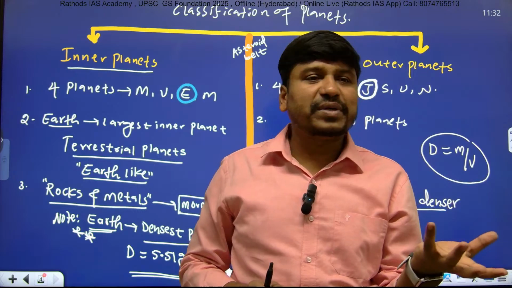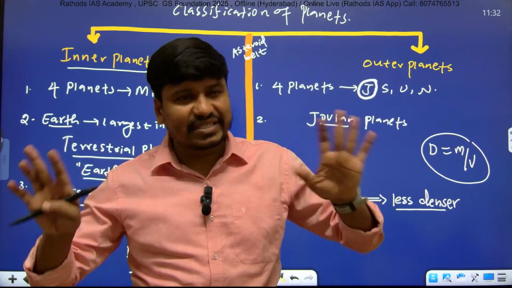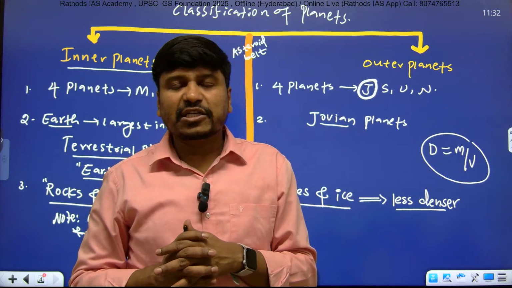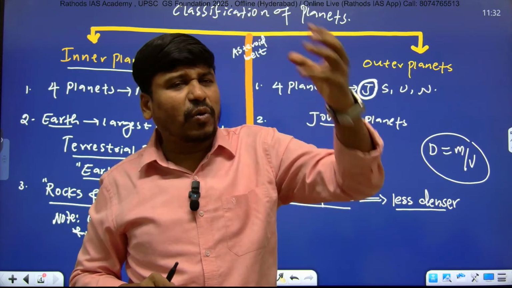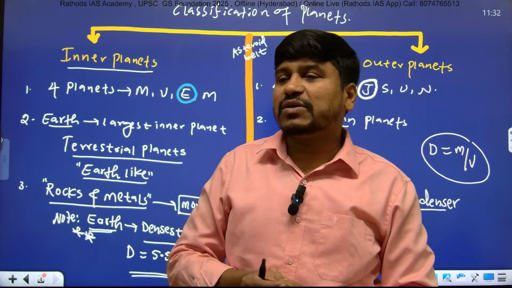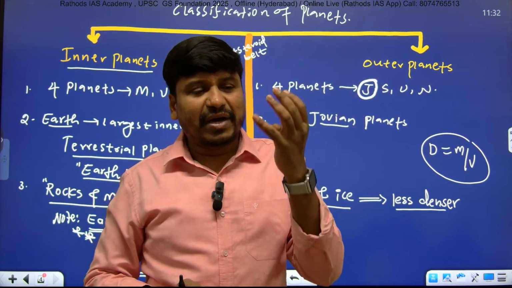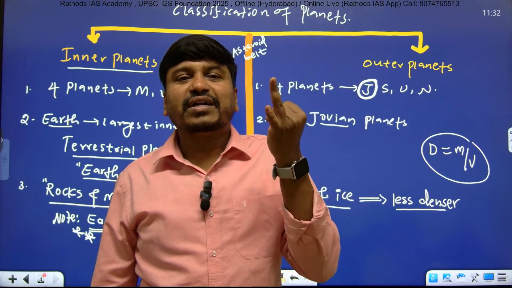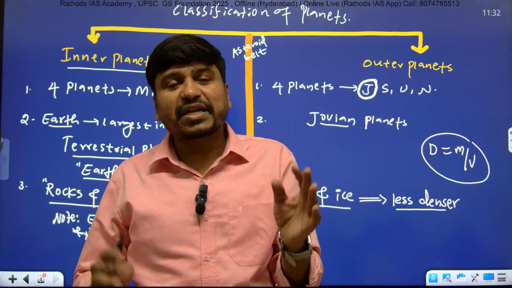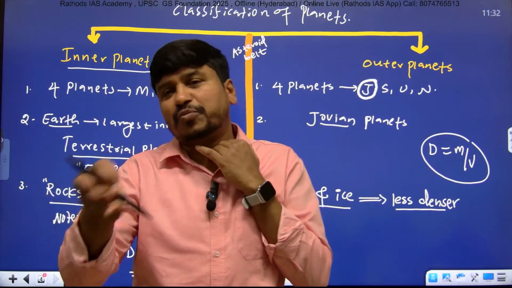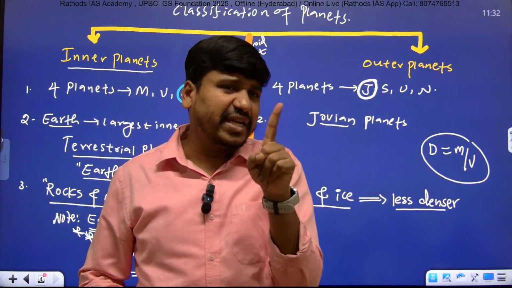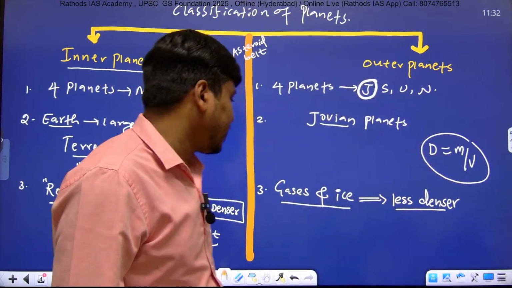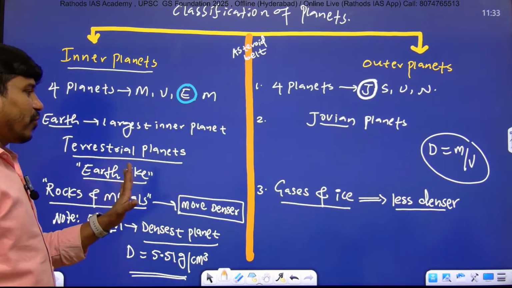So this is UPSC preparation. UPSC preparation is not rocket science. You just have to understand the basic differences. Students apply the same concept everywhere. If they ask which is the largest planet, they will mark Jupiter. Which is the biggest planet? Jupiter. Which is the densest planet? Jupiter. Just by seeing the terms biggest and densest, they will mark Jupiter everywhere. But densest means Earth, and largest or biggest means Jupiter, right? Very important point, and this is the third very important point.